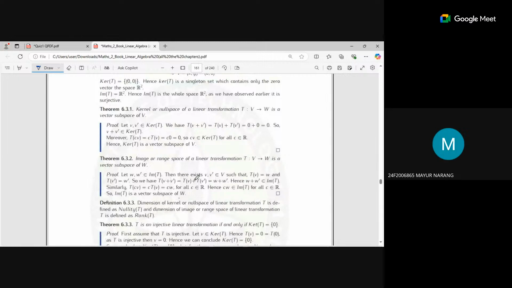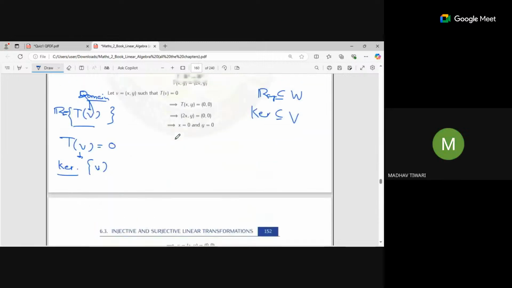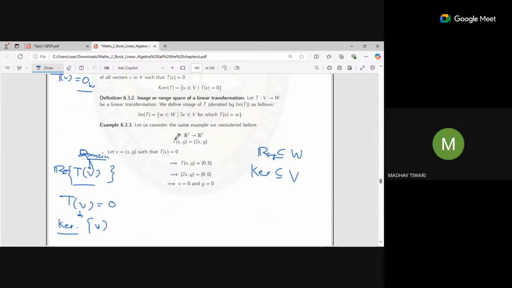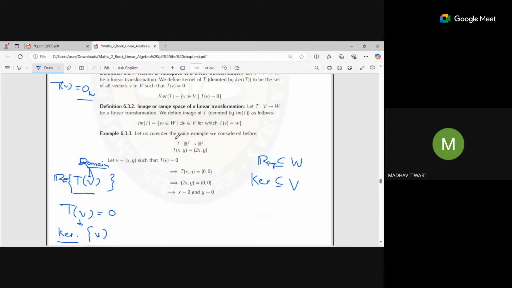I have a doubt in that earlier point, about range space and image space. Yeah, these two are the same. Sir, please explain the kernel one more time. Okay.